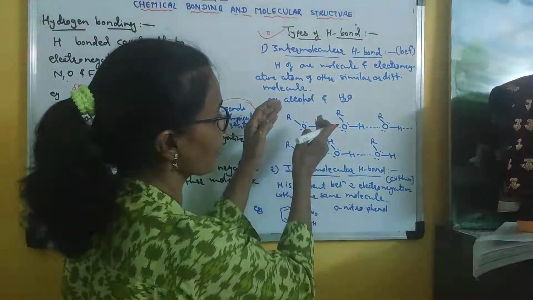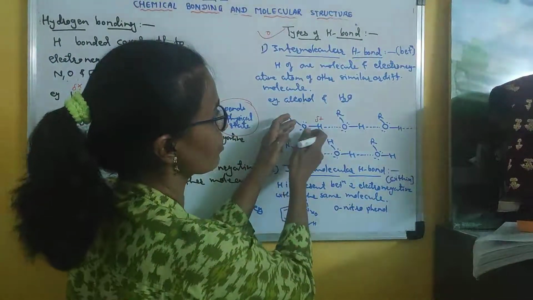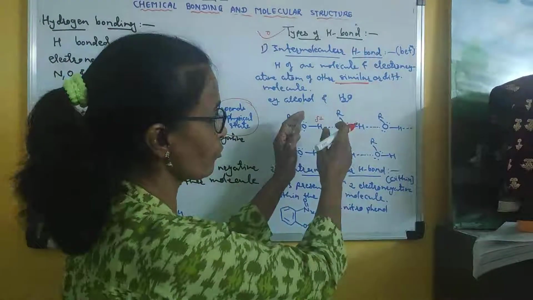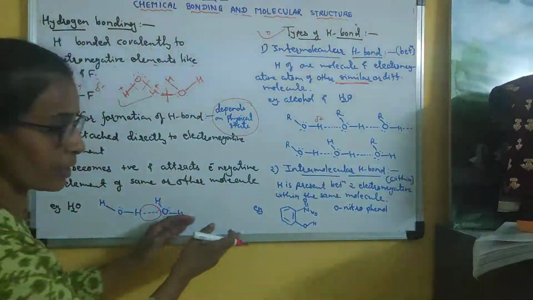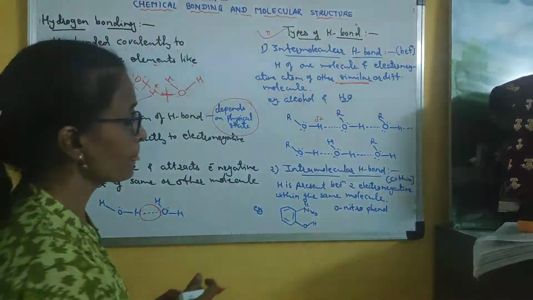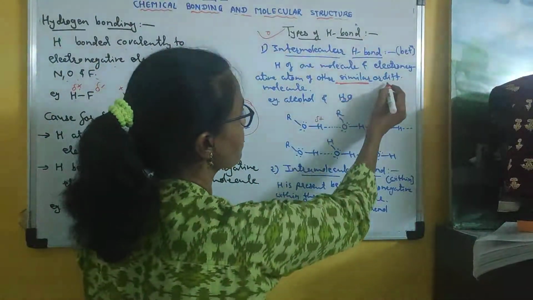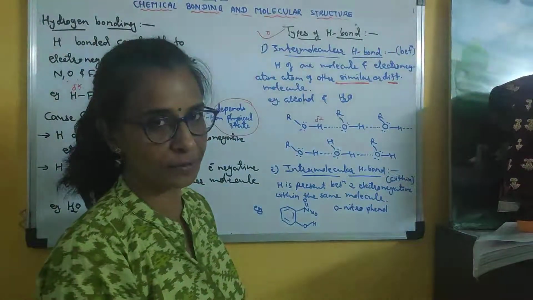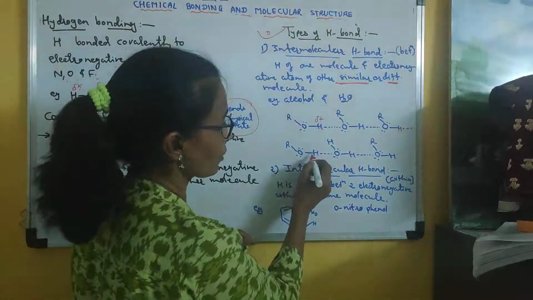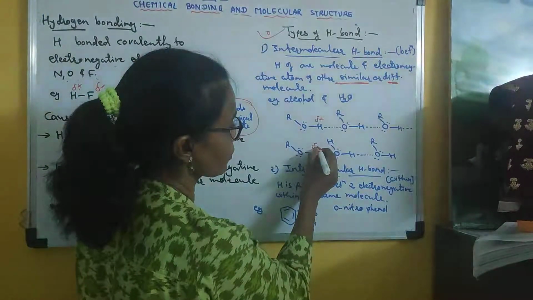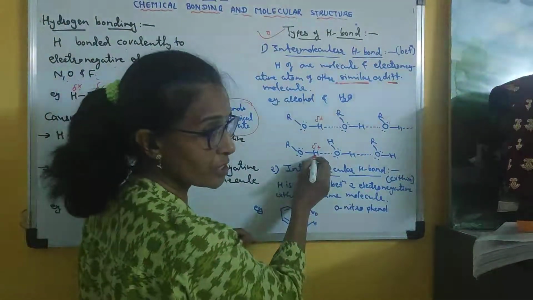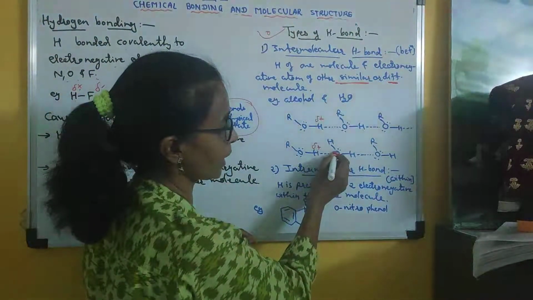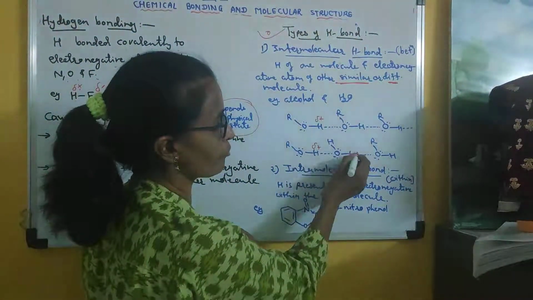This is the example where intermolecular hydrogen bond is present between similar types of molecules, like alcohol and alcohol, water and water, HF and HF. Clear? But it can also be present between different molecules, when alcohol is dissolved in water. So this is an alcohol molecule. This hydrogen is positive. This positively charged hydrogen of the alcohol molecule is attracted by the electronegative oxygen atom of water.